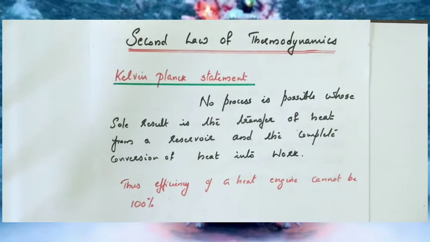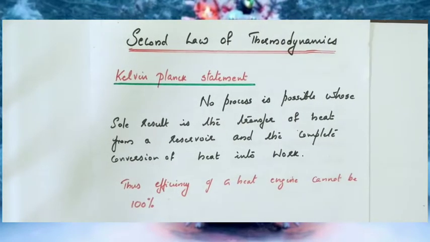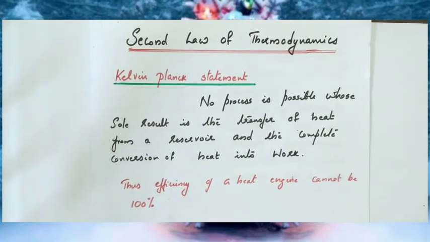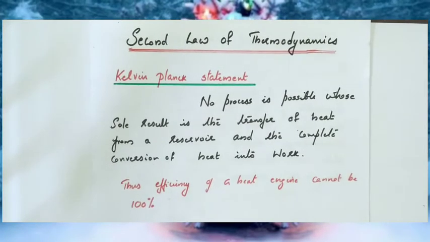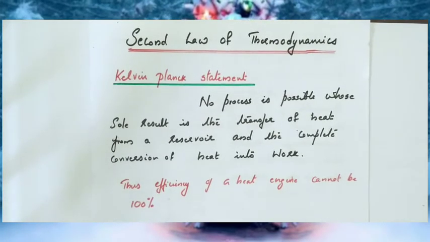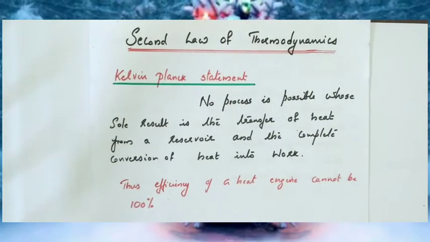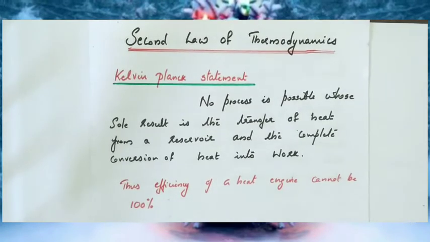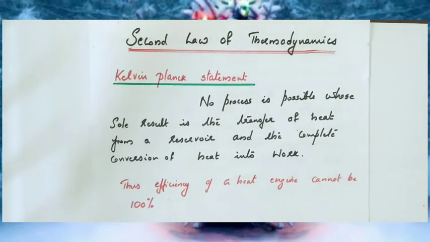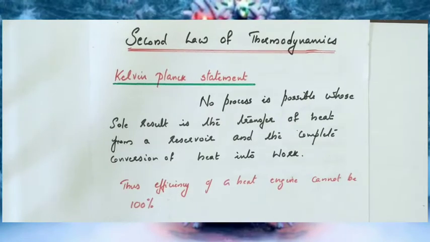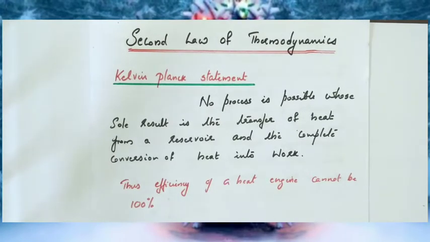So now we can discuss what the second law of thermodynamics is. The second law of thermodynamics consists of two statements. First one is the Kelvin-Planck statement: no process is possible whose sole result is the transfer of heat from a reservoir and the complete conversion of heat into work. So complete conversion of heat into work is not possible.